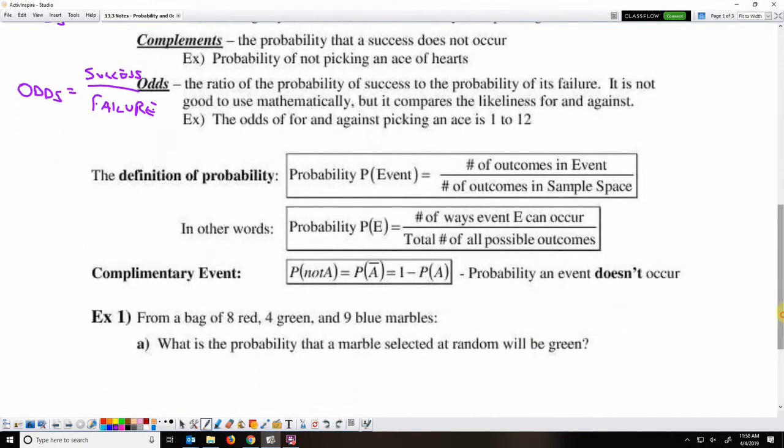So probability of an event happening is the number of outcomes in the event over the number of outcomes in the entire sample space. So that can be shortened up to event over sample space. A complementary event, the event not happening, the probability of not the event, which is also written like this, probability of not something happening, is the difference between 1 and the probability of success.